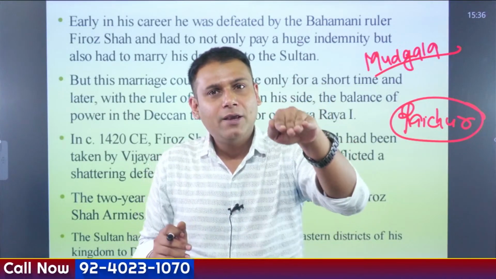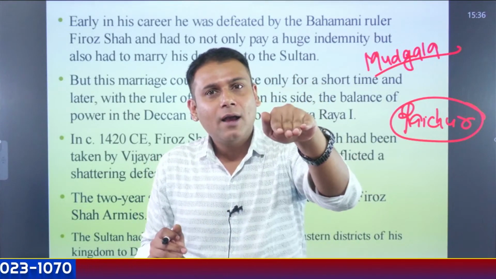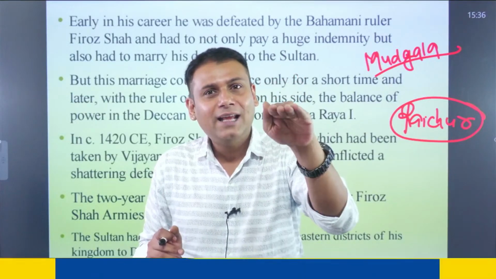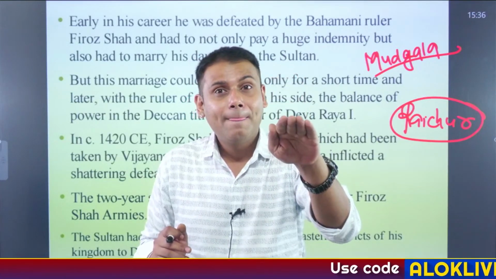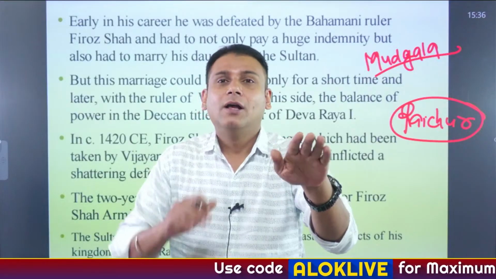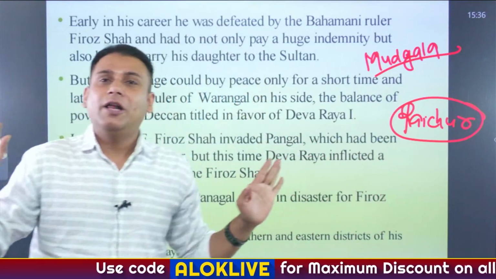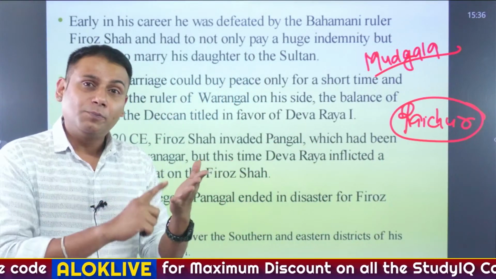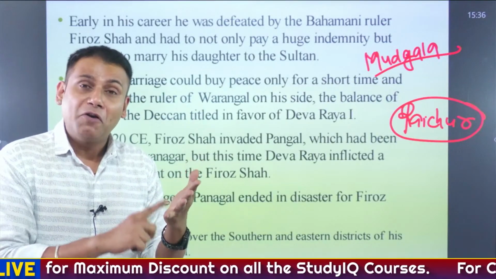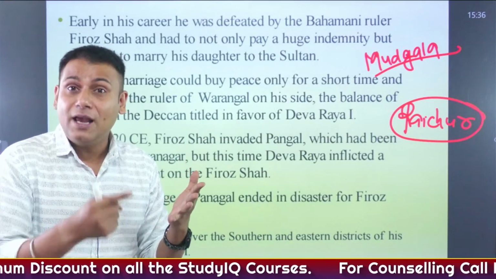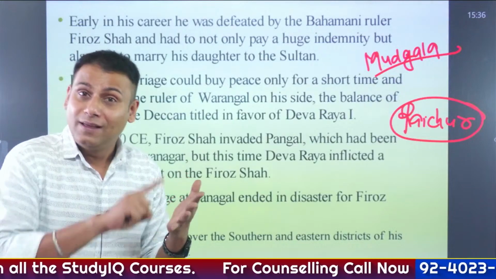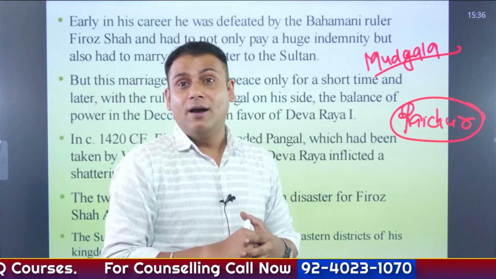So the Bahmani came here, and after the Reddis, they attacked directly the region of Warangal, the Velamas. Okay. This was seen as an opportunity by Deva Raya I when Firoz Shah was busy in war. With whom? The Reddis and the Warangal Velamas.